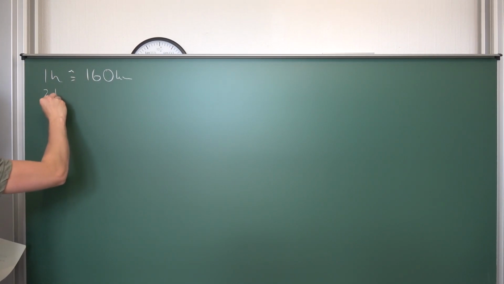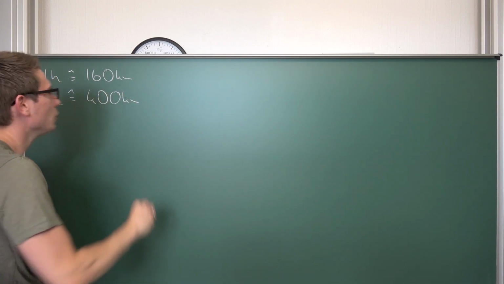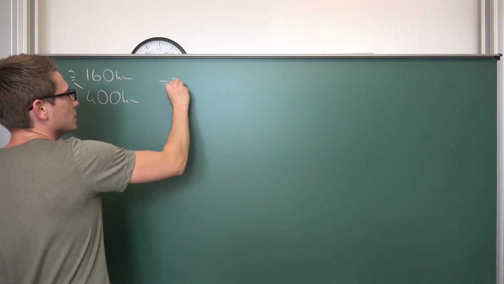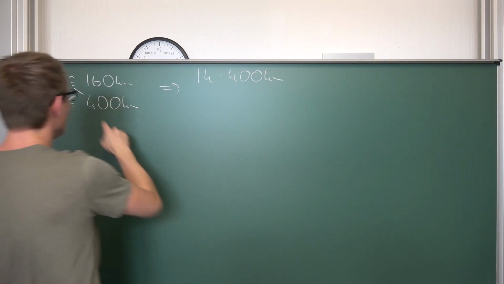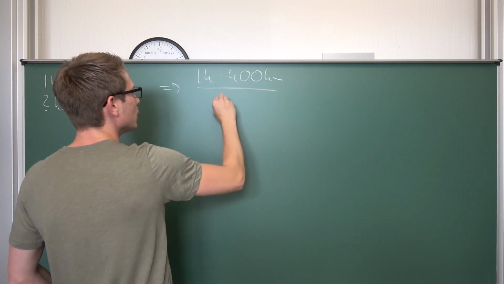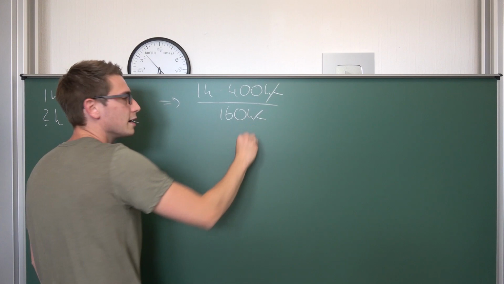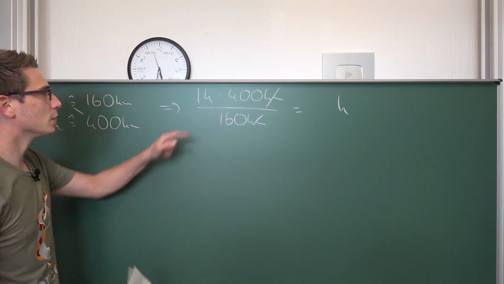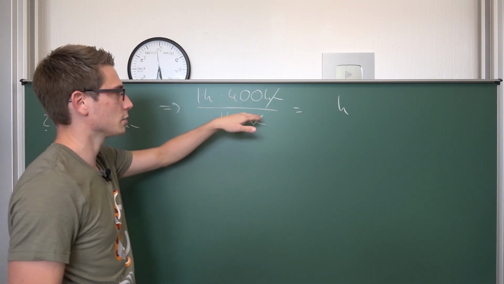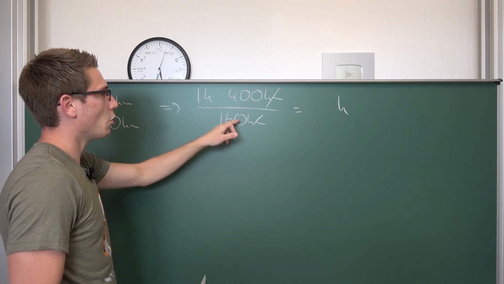So how long does it take to reach 400 kilometers? Well, what you do now is multiply this together. So this means we got 1 hour times 400 kilometers over 160 kilometers. You see the kilometers are going to cancel out, which is good because we are looking for time in hours. And now we have 1 times 400 is just 400. So if you have 400 apples, then this is just 1 times 400 apples over 160.